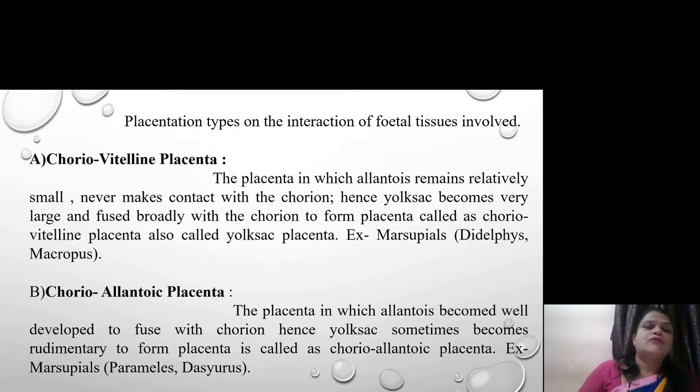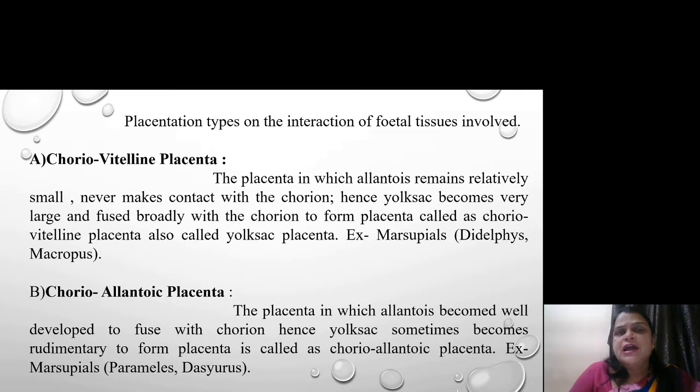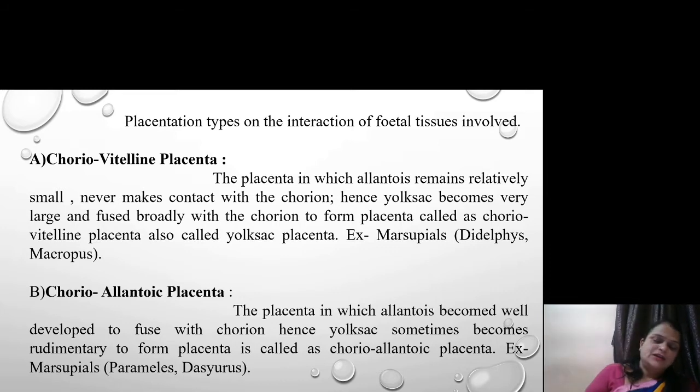The process of formation of placenta is called placentation, and the process is classified accordingly. The first type of classification of placenta is based on the interaction of fetal tissues involved. The first is choriovitelline placenta. Actually, placenta is basically made up of only chorion, hence placenta can also be called chorionic placenta. But in some species, allantois becomes very small and the yolk sac becomes very broad and large to fuse with chorion to form placenta. That type of placenta is called choriovitelline placenta.